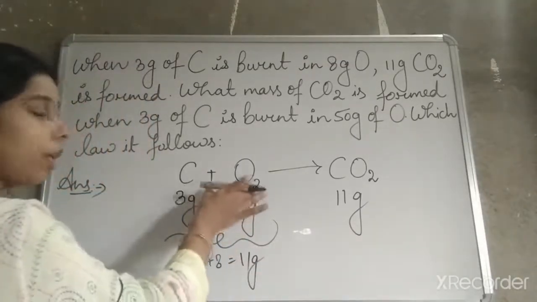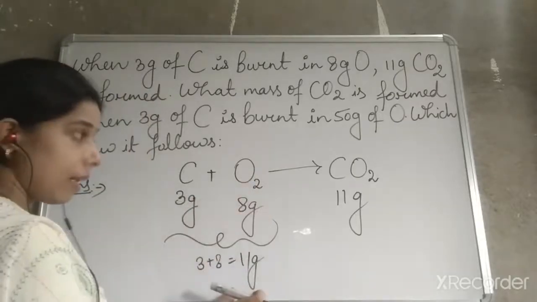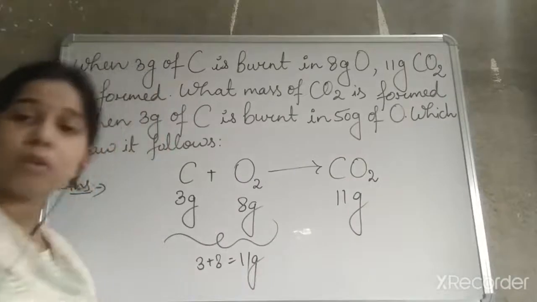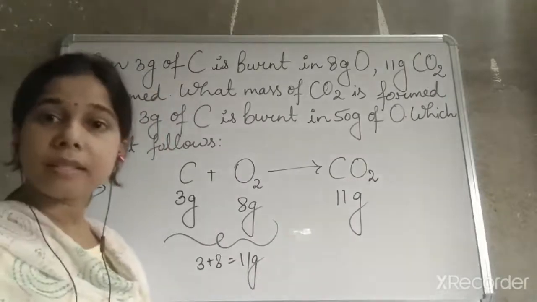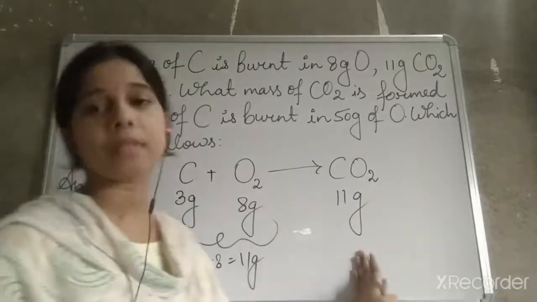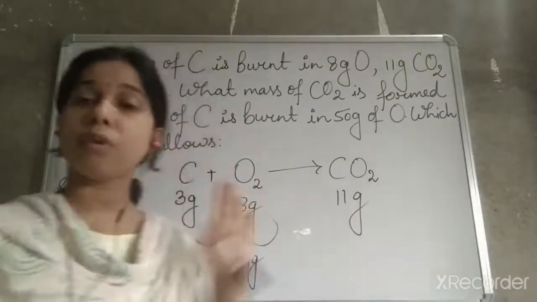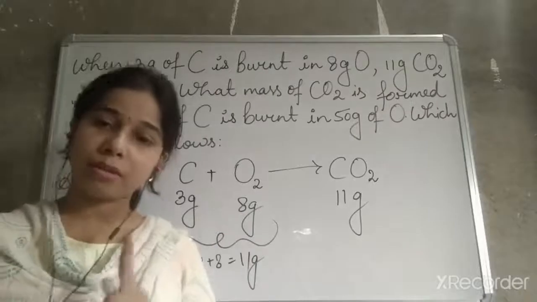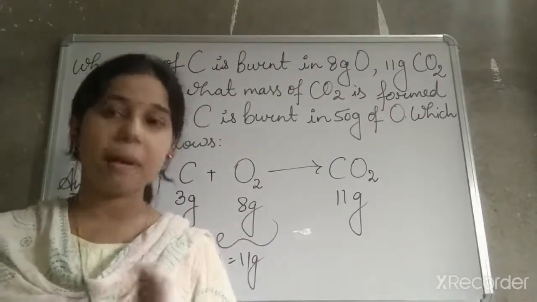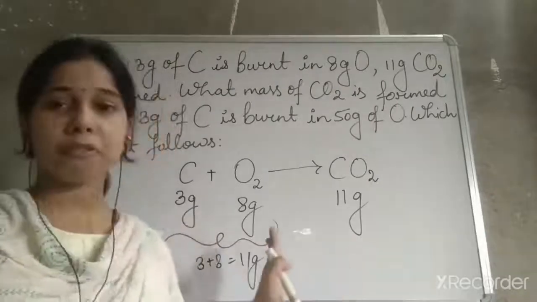So the total mass of the reactants is 11 gram and the total mass of the products is also 11 gram. So it is following the first law, that is, the law of conservation of mass.